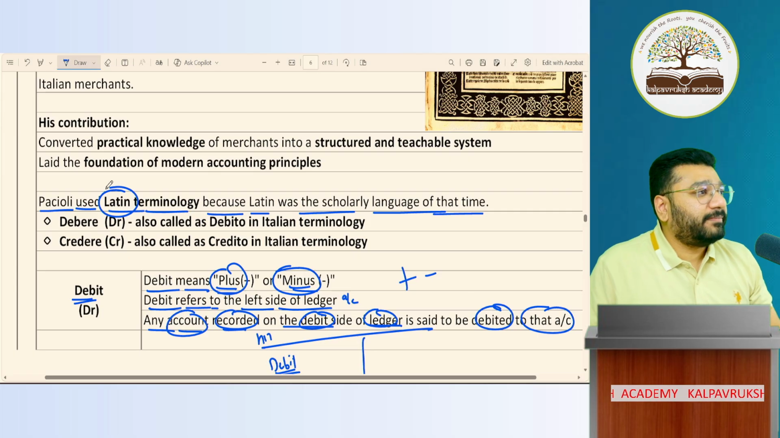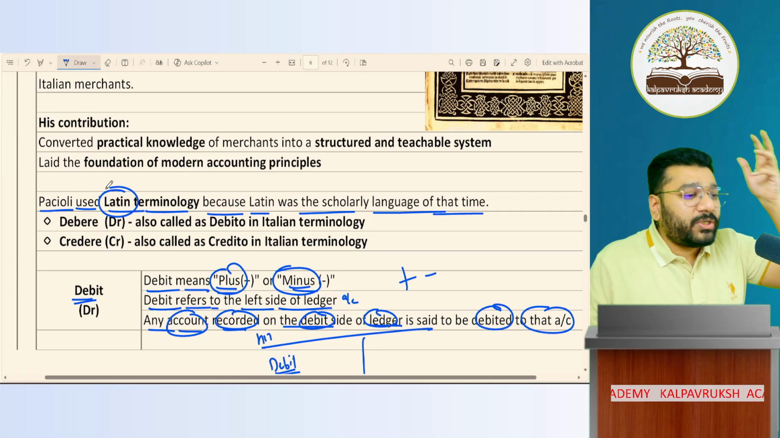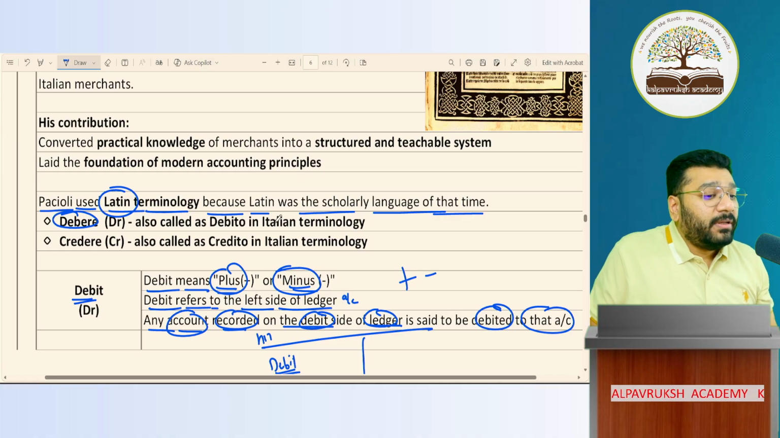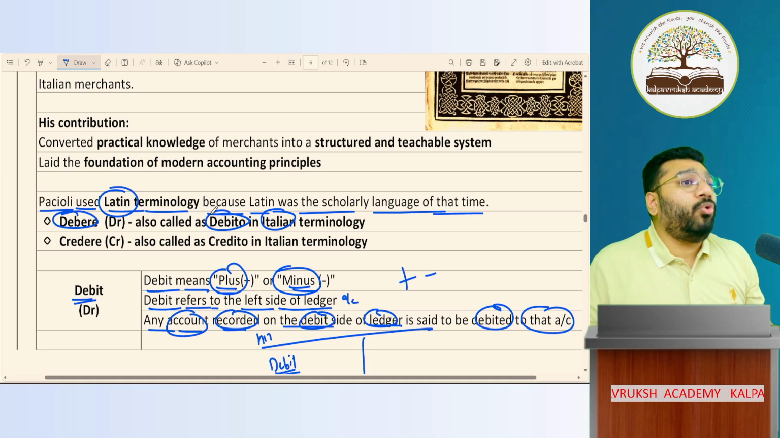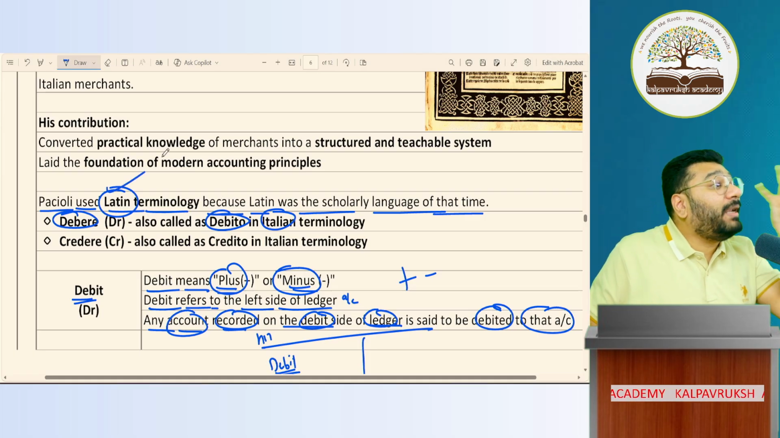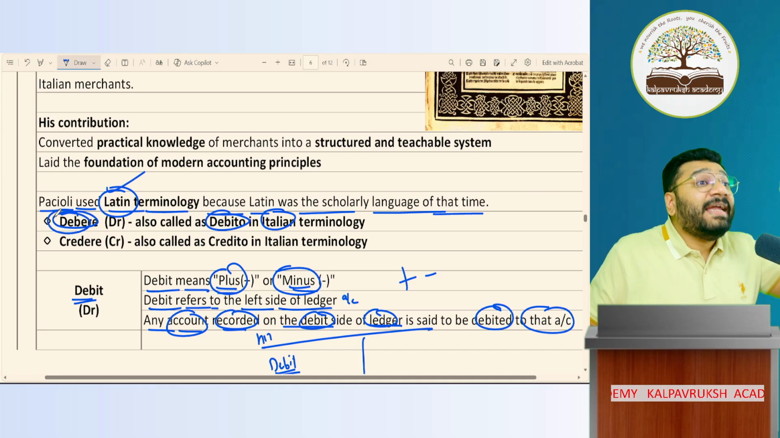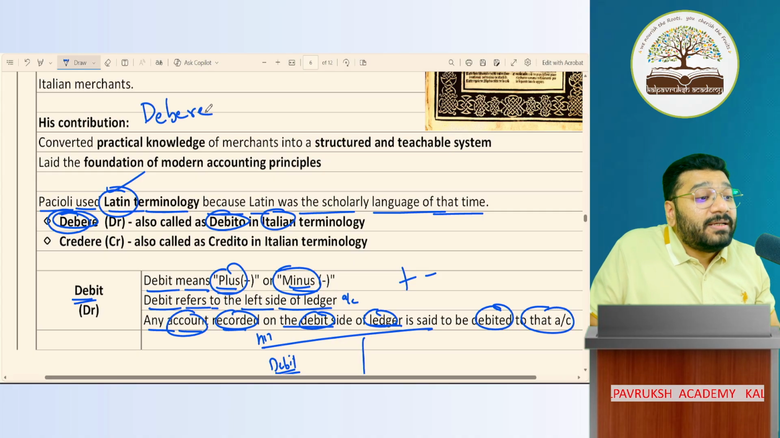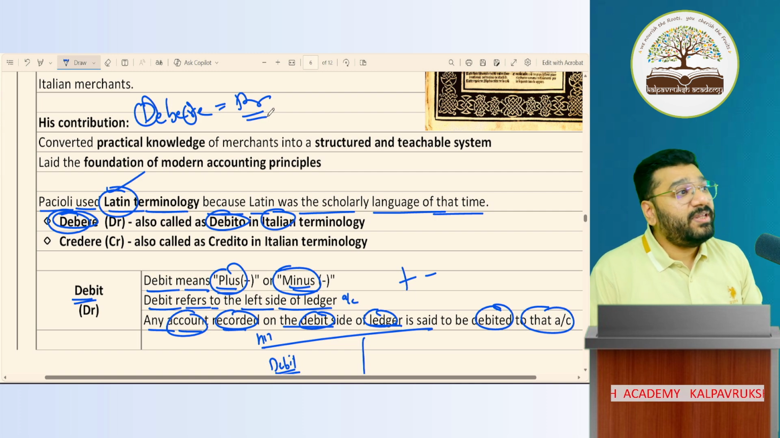In Latin, the word debit was called debere. In Italian, it was called debito. Our man, Sir Luca di Pasquale, used Latin. Debere. D is there, R is there. DR. Understood?